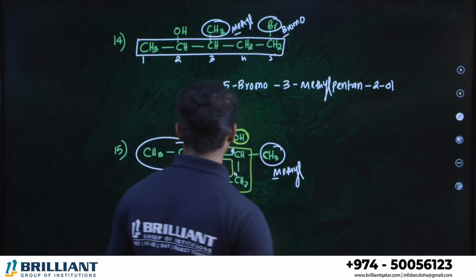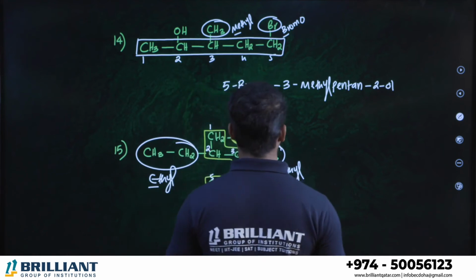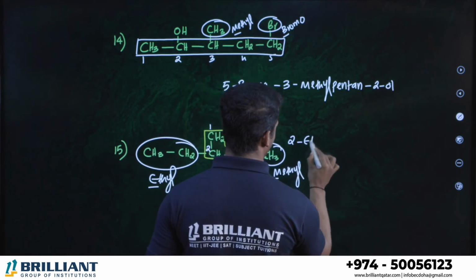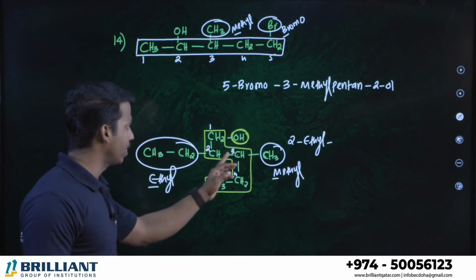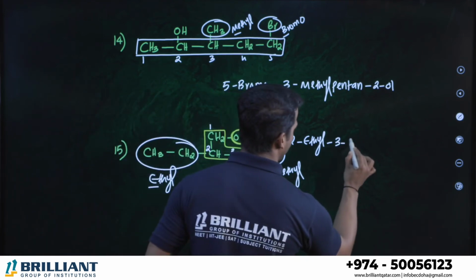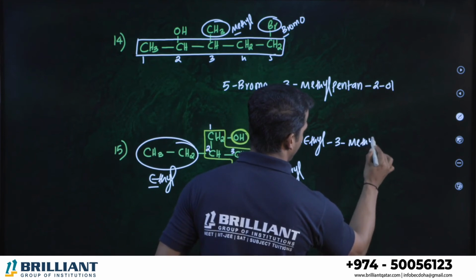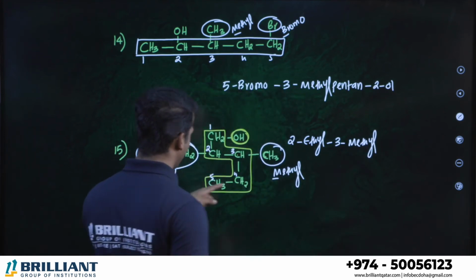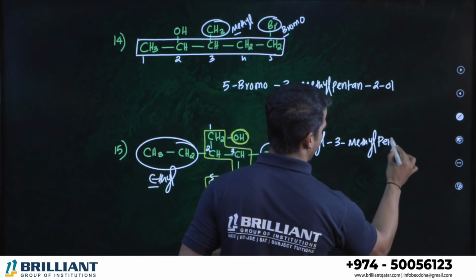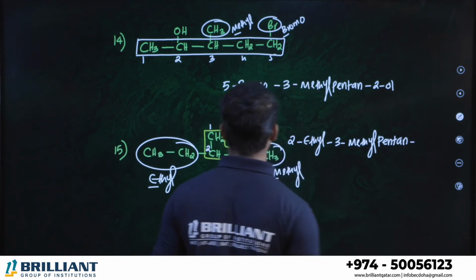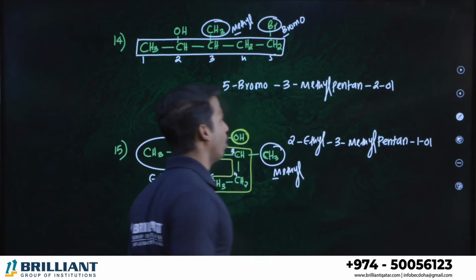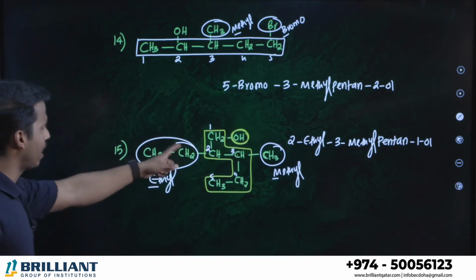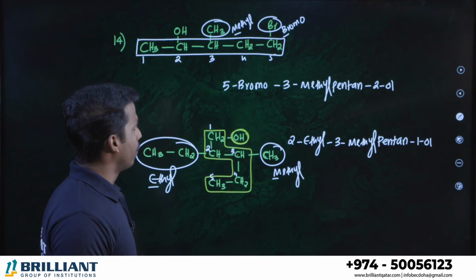Okay, so let's go for the name. Second position ethyl is there, therefore 2-ethyl, right? Second position ethyl, third position methyl, therefore 3-methyl. Total how many carbons in the parent chain? 5 carbon. It's an alkane, therefore pentane. And where is the alcohol? First position there is an alcohol. So pentanol or pentan-1-ol. 2-ethyl-3-methylpentan-1-ol.